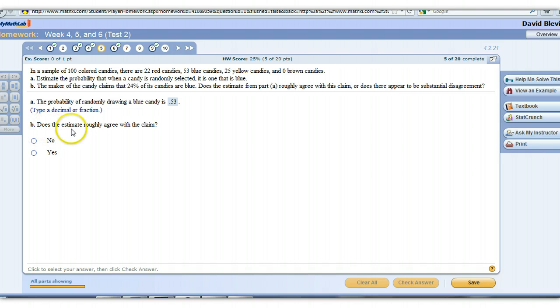Alright, does the estimate roughly agree with the claim? The maker of the candy claims that 24% of its candies are blue. Does the estimate from part A, 0.53 or 53%, agree with this claim? No. It's more than double what the claim is. So if this had been something like 0.26 or 0.23, then yeah. But if it's getting up above 0.3, then we're starting to get to where there's a substantial difference, especially when we're more than double.